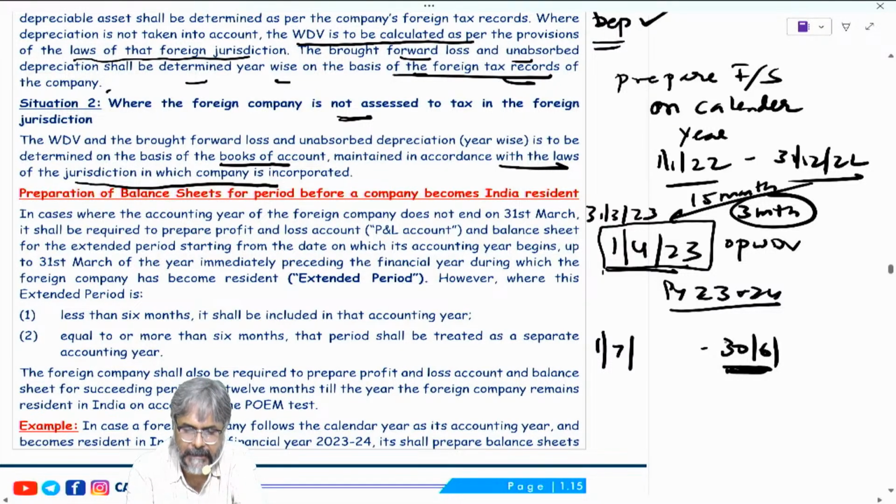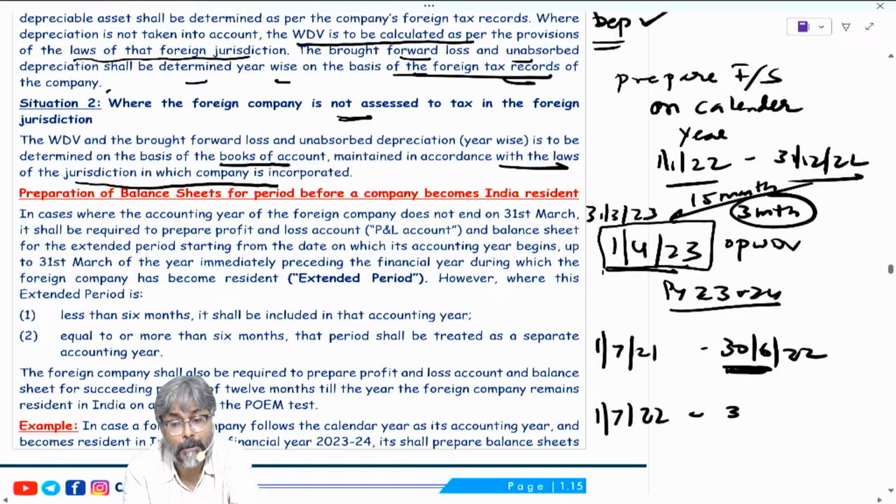The last period would be 1st July 2021 to 30th of June 2022. Because I require the data on 31st March 2023. But the next financial statement would be on what? 1st July 2022 to 30th June 2023.